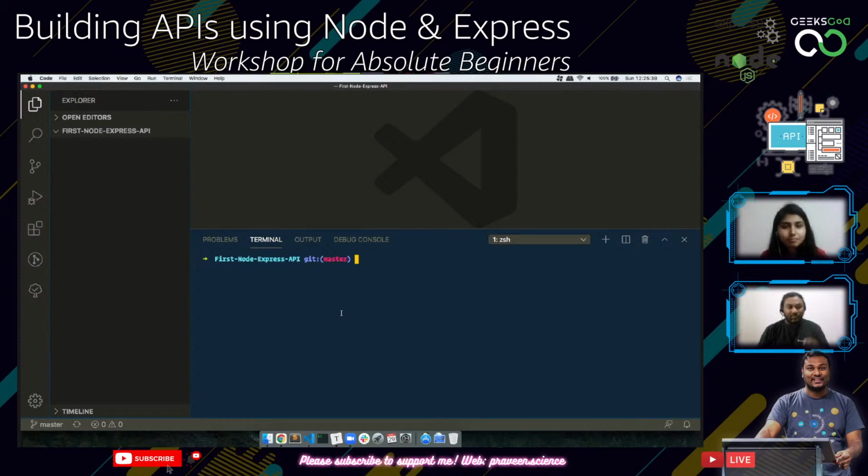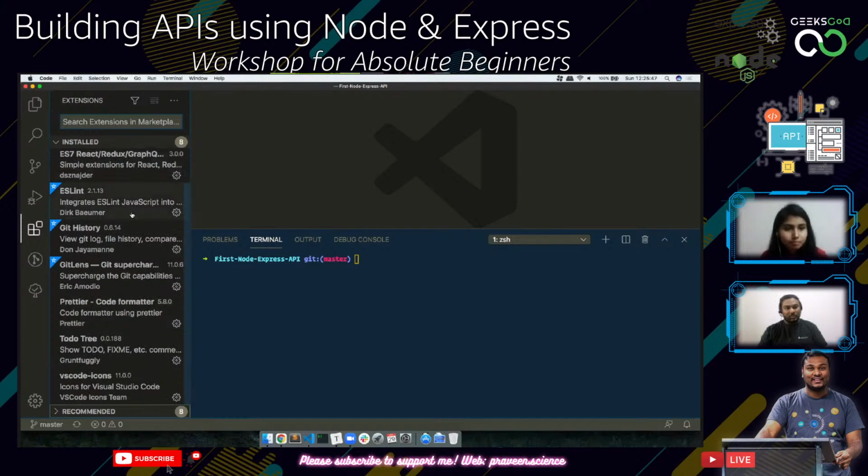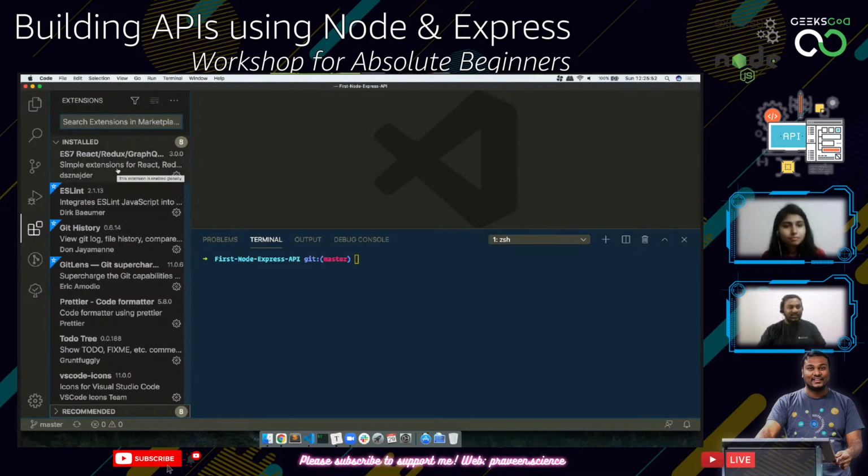Before that, I wanted to quickly share the plugins that I'm using. There are only about 6 plugins I'm mainly using. Cobalt 2 is the theme, so we will just ignore it. The ES7, React, Redux, GraphQL snippets plugin is really awesome. How many of you are lazy like me? I'm the complete lazy person ever.